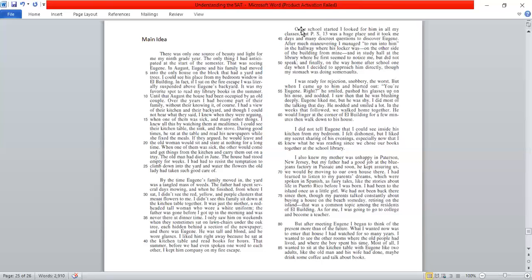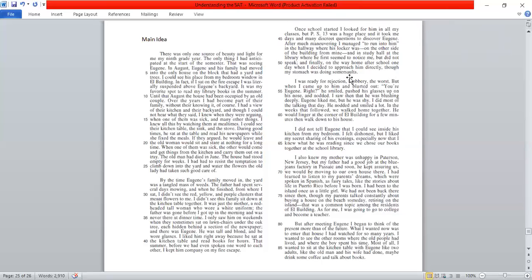Let's look at the next paragraph. "Once school started, I looked for him in all my classes. But the school was a huge place. I managed to run into him in the building. I decided to approach him directly." So here, now the interaction. Until here, I could see the house. I knew this family was there. I knew this guy was there as the author. In the school, this paragraph says that I wanted to see the guy, and then maybe I saw the guy. So details I'm not reading right now. If the question asks me how the first encounter of both people was, I'll come back to this paragraph.